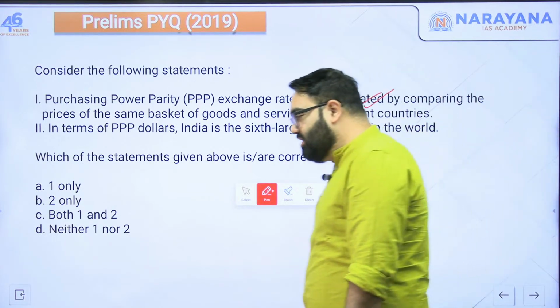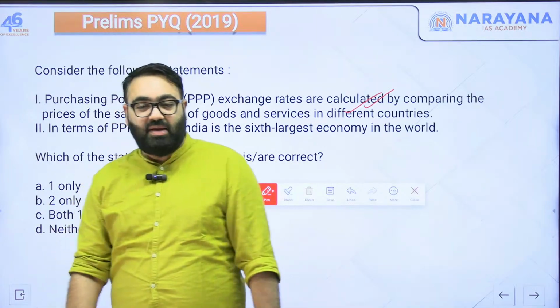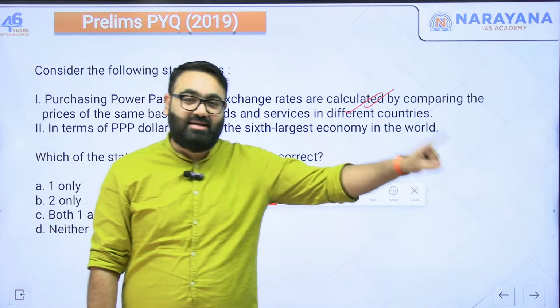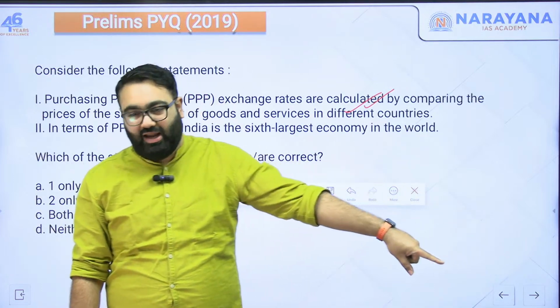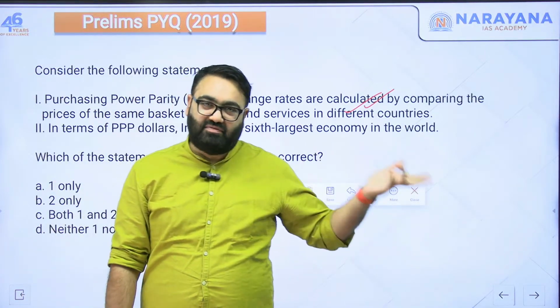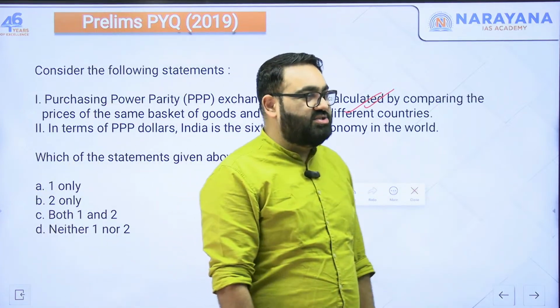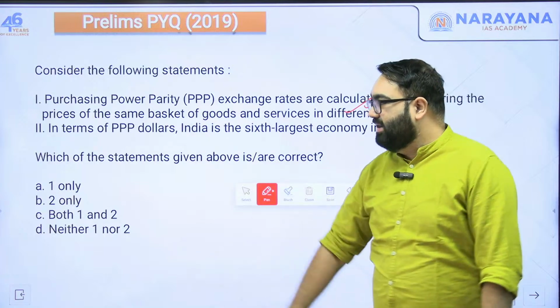Just because $1 is equal to 80 rupees doesn't mean that you can buy the same commodity for 80 rupees in India and have the same sold at $1 in the US. There is a price difference between the two. This is where you have to take into consideration something called the purchasing power parity exchange rate.